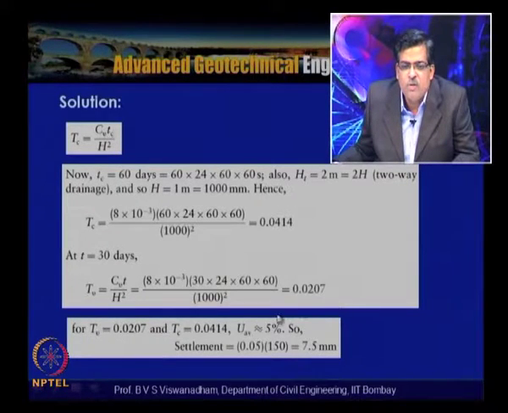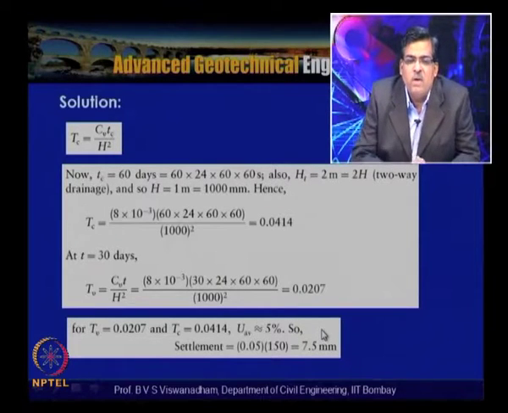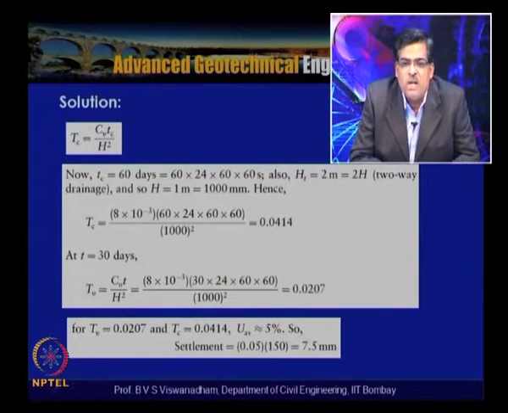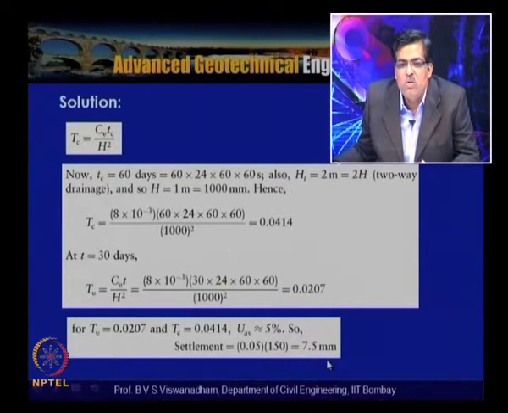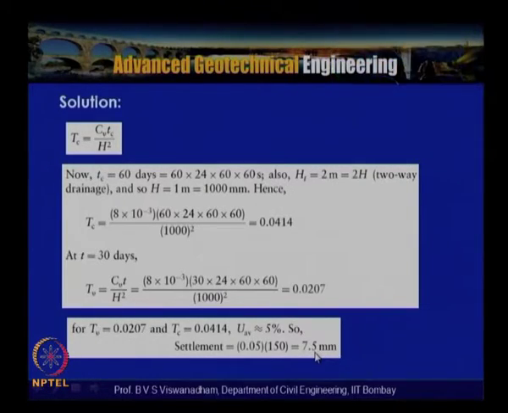Now, what we have to do is, from the chart which we have obtained, for Tv of 0.0207 and Tc of 0.0414, find the average degree of consolidation. Once you know the average degree of consolidation, then the ultimate settlement, which we have defined in this case also as 150 mm, gives the settlement. That means that up to 30 days only 7.5 mm of settlement takes place. Halfway through the construction period, only 7.5 mm of settlement takes place.